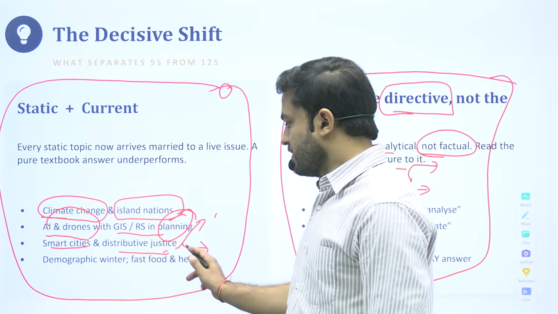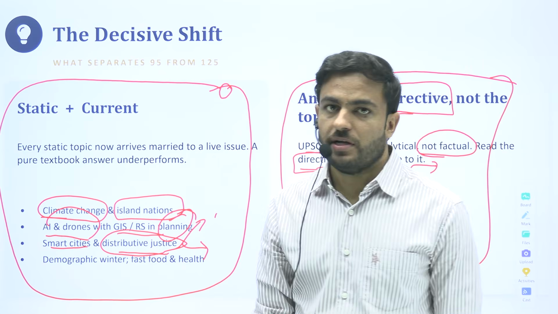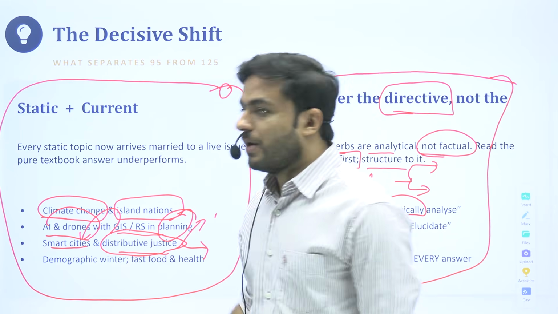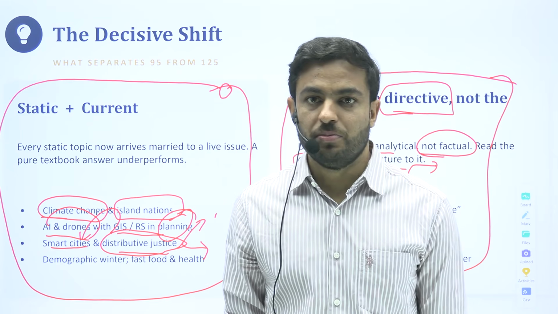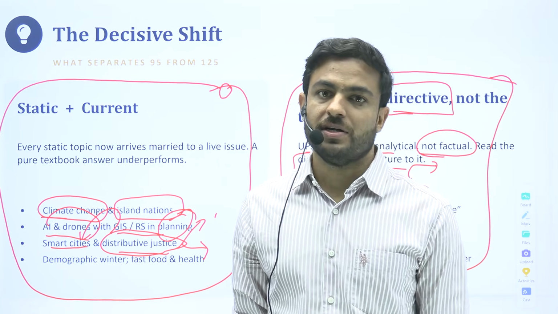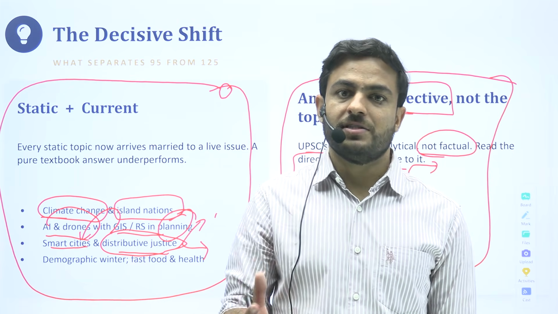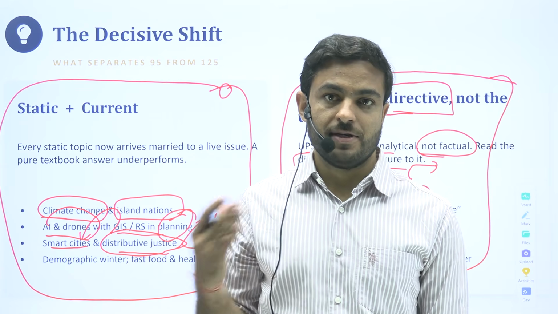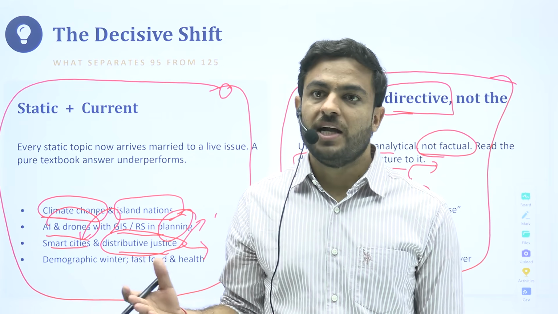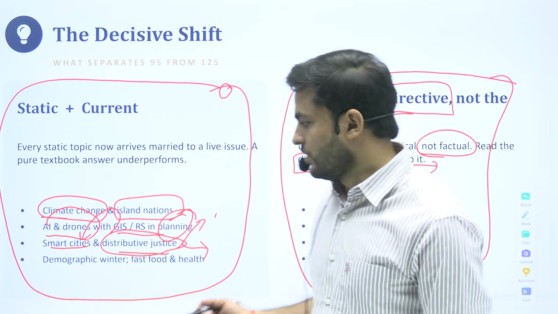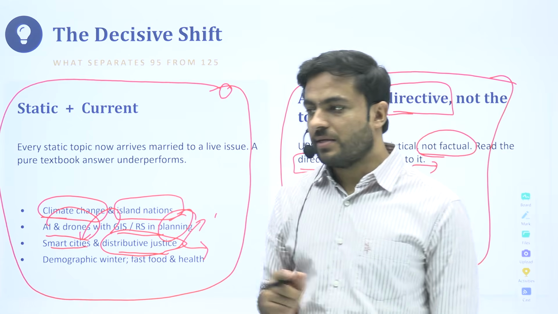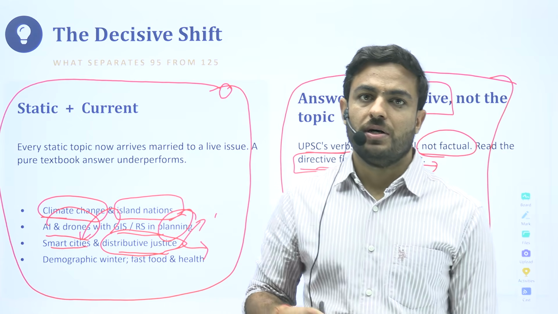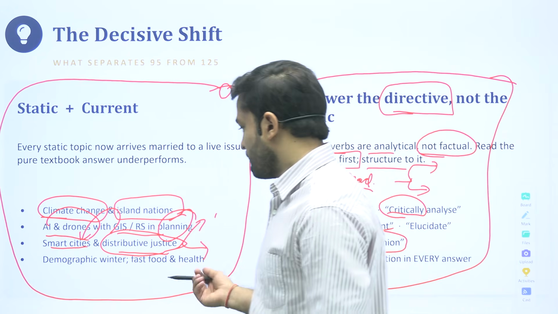So this is a concept that you might be studying in your society section, but connecting it to the smart cities, connecting it to the urban poor, how the urban poor are getting impacted when cities are growing, and how can we rope in the idea of distributive justice here so that their plight or their miseries can be reduced. So this is the interconnection or the interlinkages that UPSC is trying to check from your side.